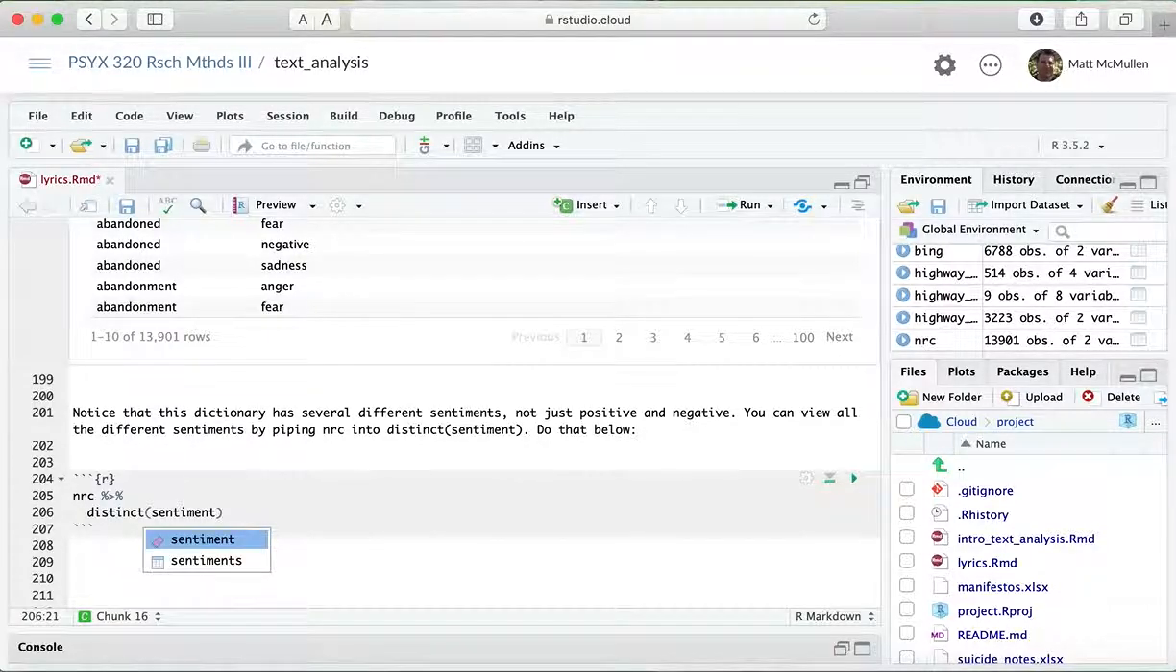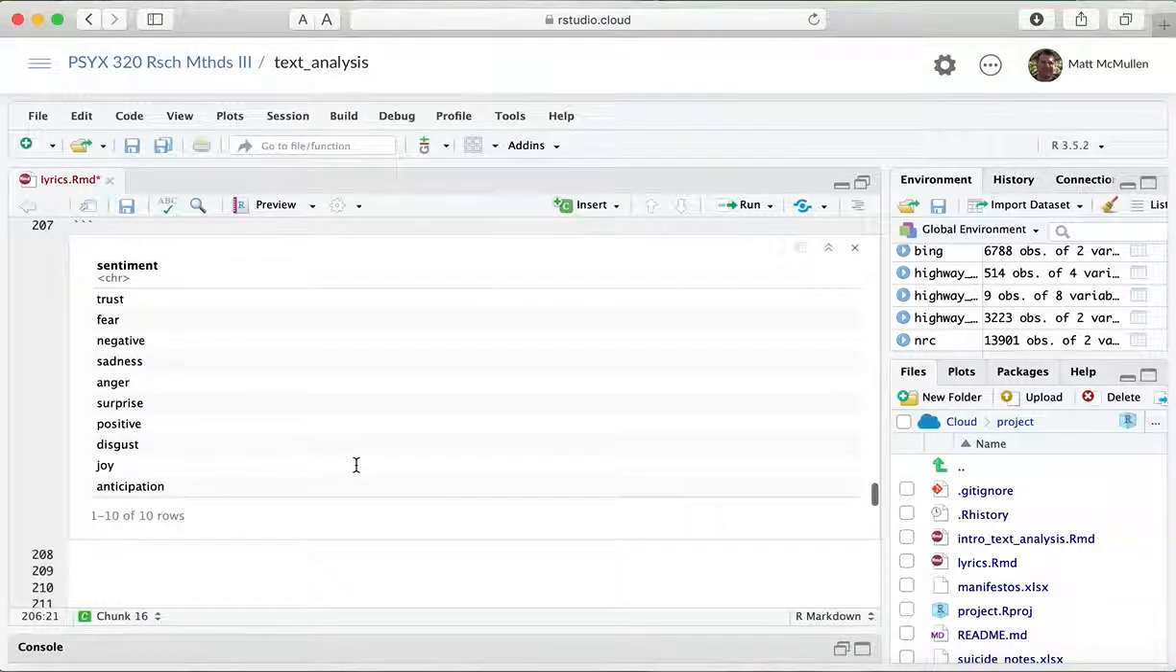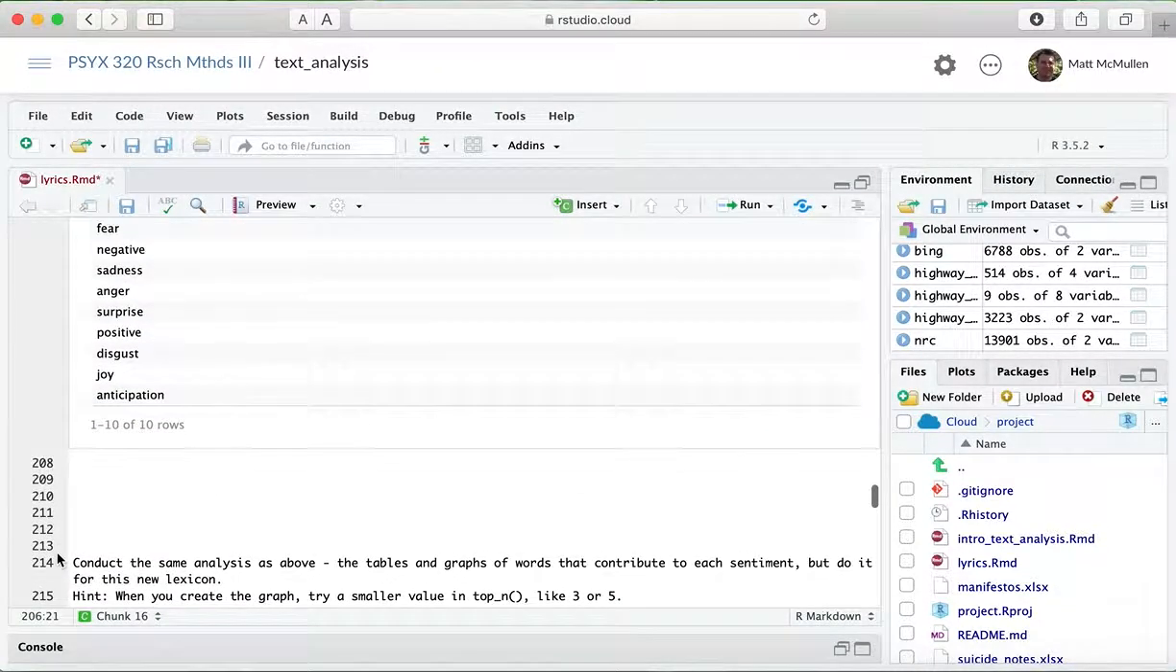And that'll show us each of the distinct sentiments, and you can see there's 10 of them. So it's got negative and positive, but it's also got joy and disgust and fear, etc. So it's just another way of looking at sentiments.